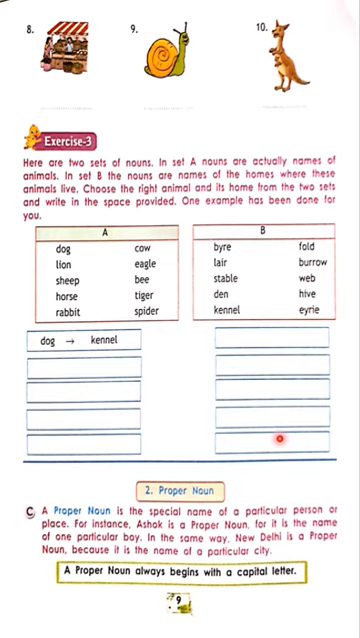Generally, person, animal and place. Suppose you have a dog. And if you keep the pet dog's name as Puppy, Puppy is a proper noun, dog is a common noun. For instance, Ashok is a proper noun, for it is the name of one particular boy. In the same way, New Delhi is a proper noun because it is the name of a particular city. Okay, first you get this concept. A proper noun always begins with a capital letter.